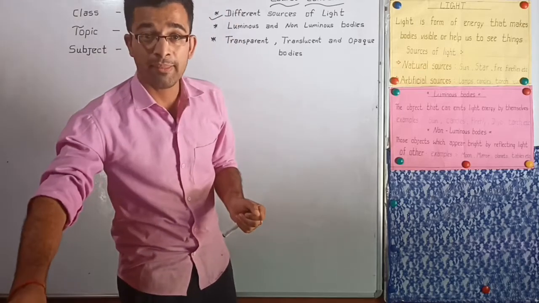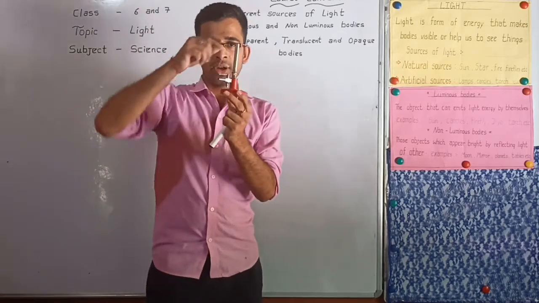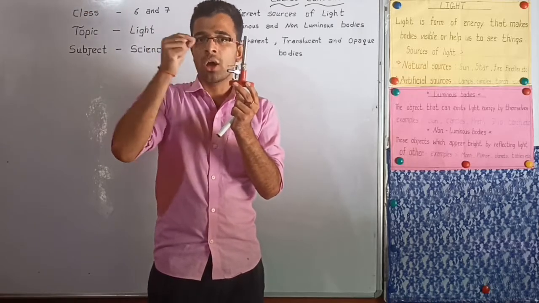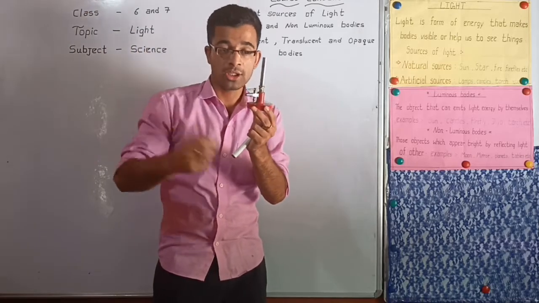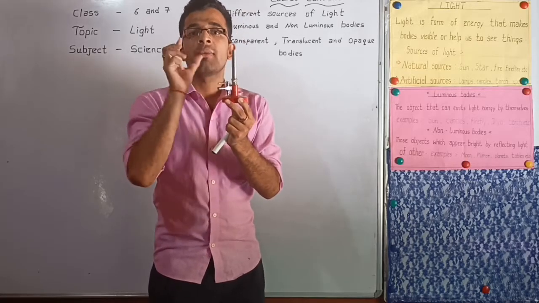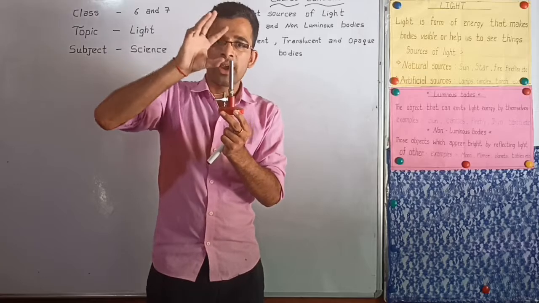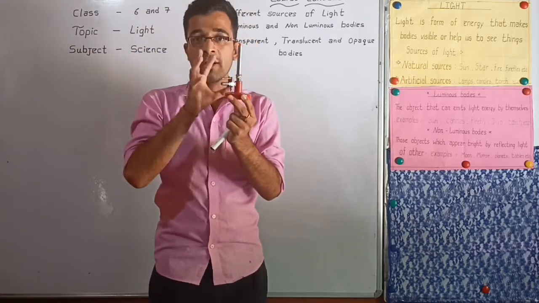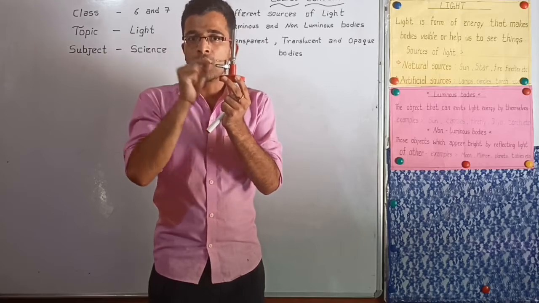Okay, here I have one example for you. Students, what is this? This is a basin burner. This is a luminous body. Why? Because when we light this basin burner, it produces fire. So this fire makes us bright, or we get light from this fire. So this is called a luminous body.